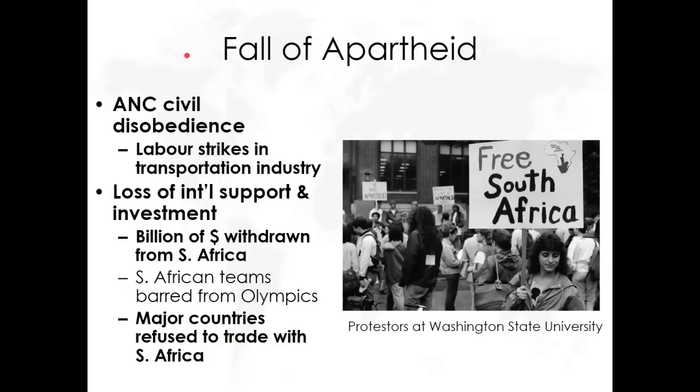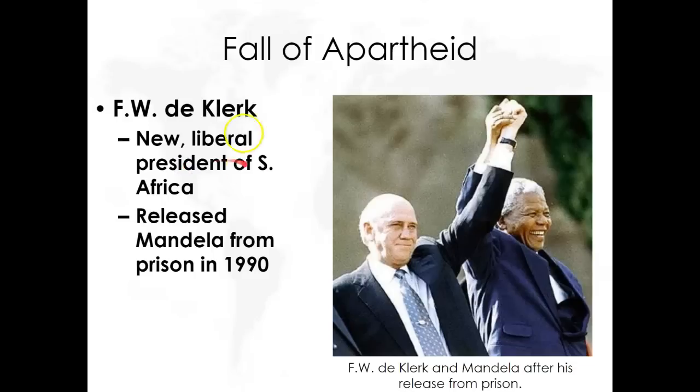So by the 1980s, the protests of the South African government in other parts of the world are pretty widespread. You go to a college campus anywhere in the U.S., I can guarantee you there's some type of protest against the racist government of South Africa. So the United States starts pulling its money in investments out of South Africa. South Africa is losing billions of dollars. Plus, you have the continued resistance of the African National Congress. Something needs to change. South Africa gets its last white president, who was fairly liberal, especially compared to his predecessors, and he acknowledges change needs to happen.